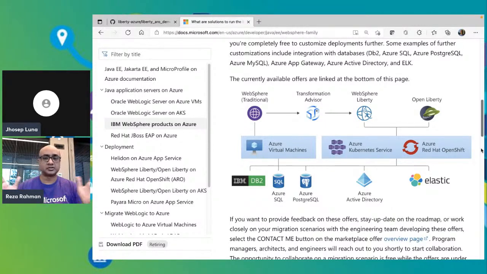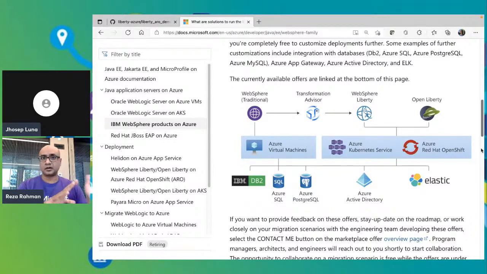We have Azure Kubernetes Service for Kubernetes and Azure Red Hat OpenShift, which is developed in collaboration with Red Hat. It's a managed offering for OpenShift on Azure. And that is the other platform that we'll be talking about today that we're enabling Liberty on. Now, in addition to basic enablement of the runtimes, we're also enabling different integrations with Azure.